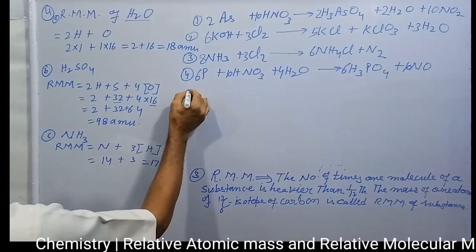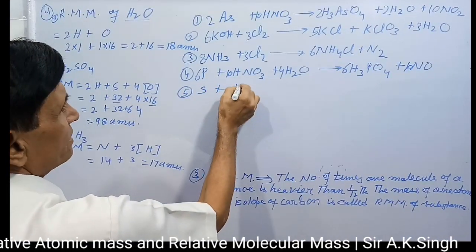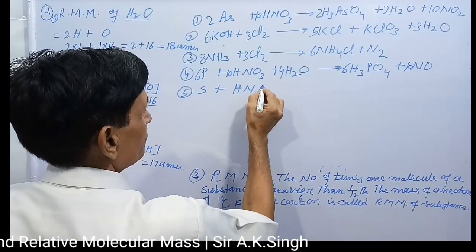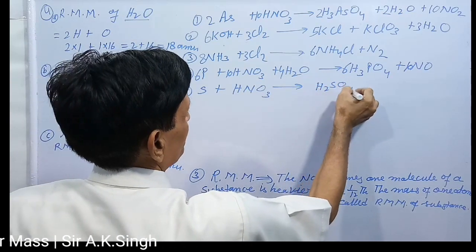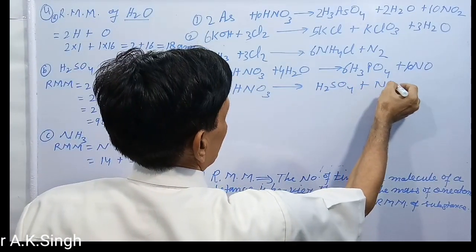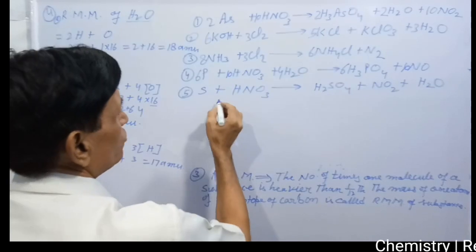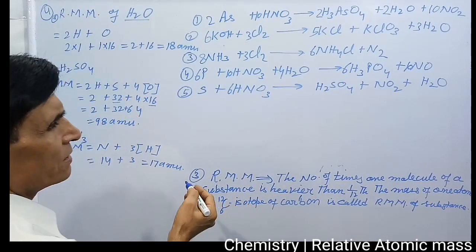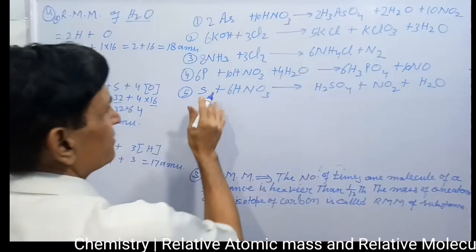And the last equation given was S plus HNO3 gives H2SO4 plus NO2 plus H2O. By the balancing method I have told you, or by the ratio method, you can balance in any way, whichever is suitable for you.